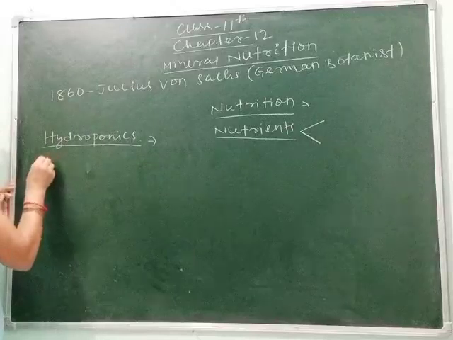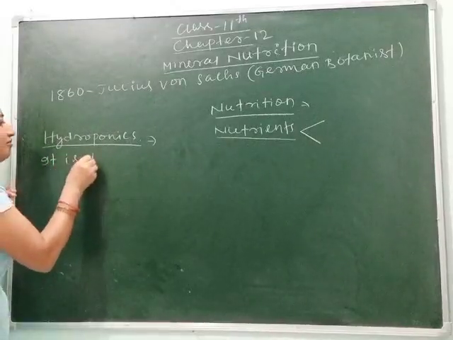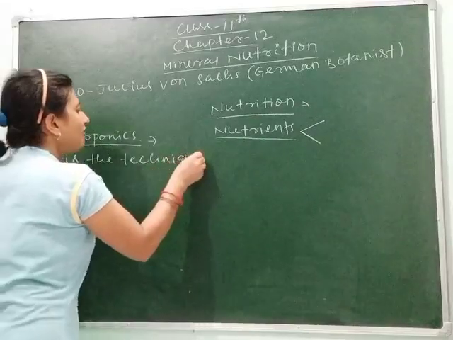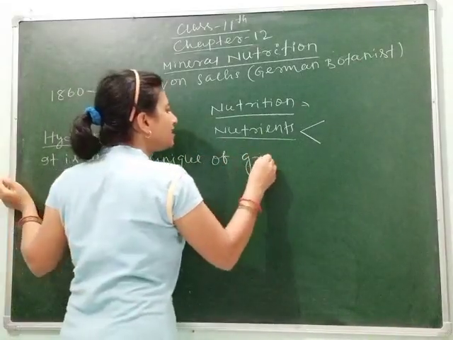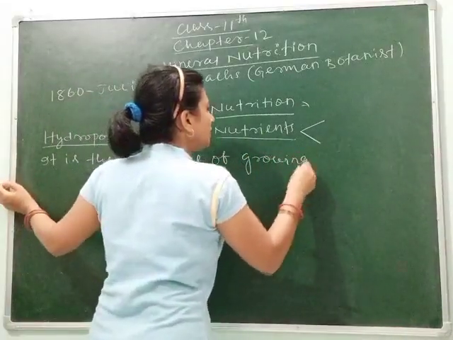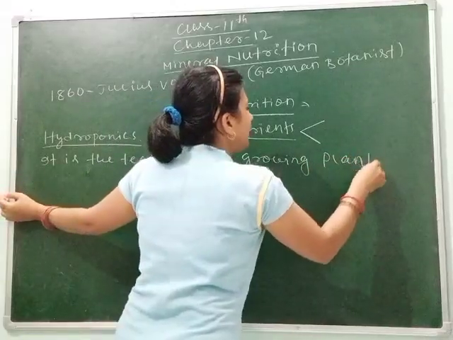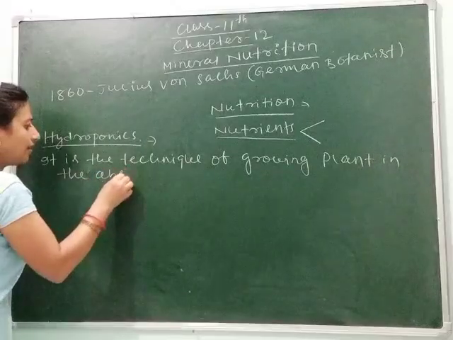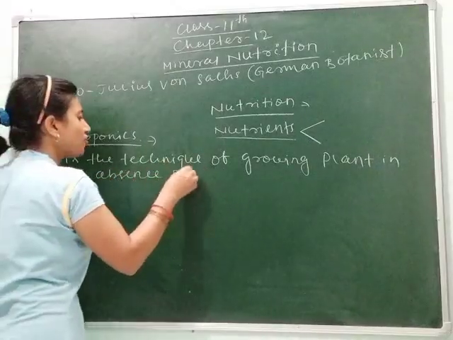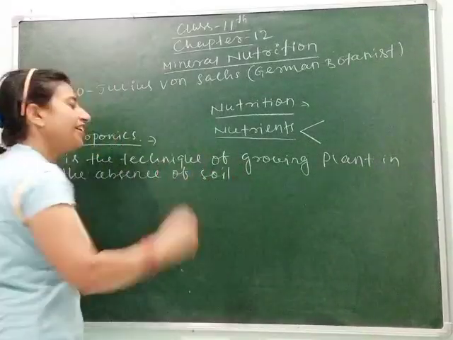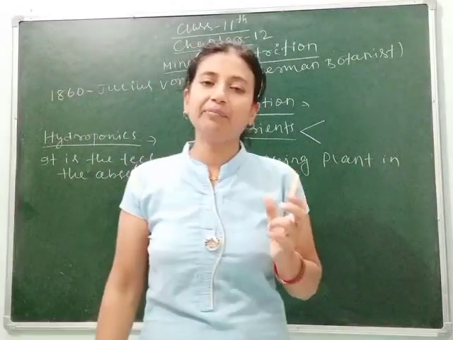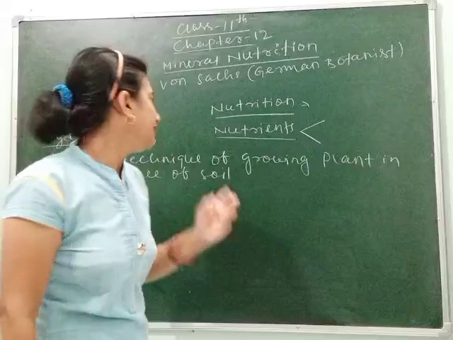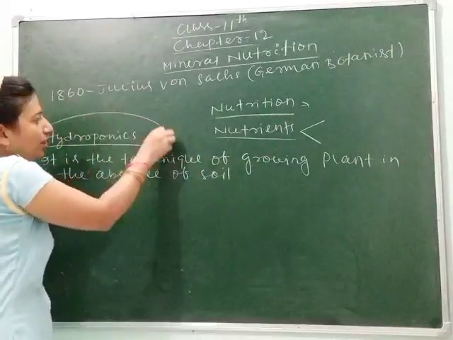How will we define it? This is the technique of growing plants in the absence of soil. Can you think of it? Without soil we are able to grow crops and vegetables. So this method is called hydroponics.